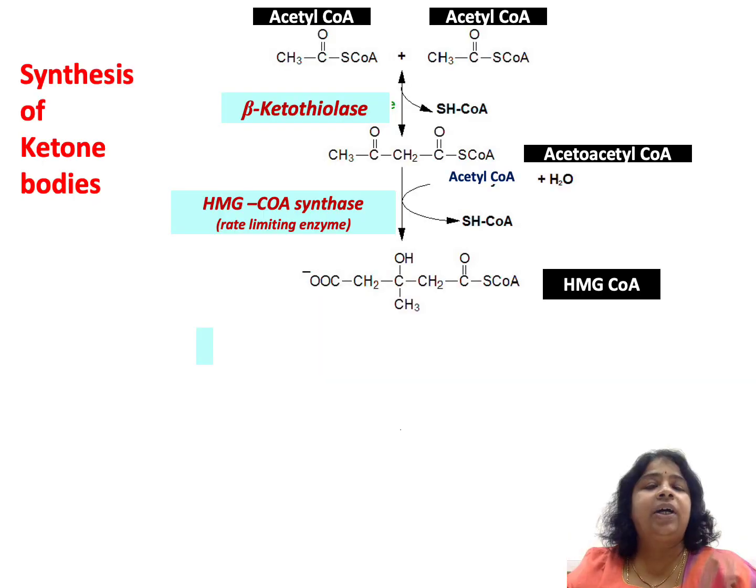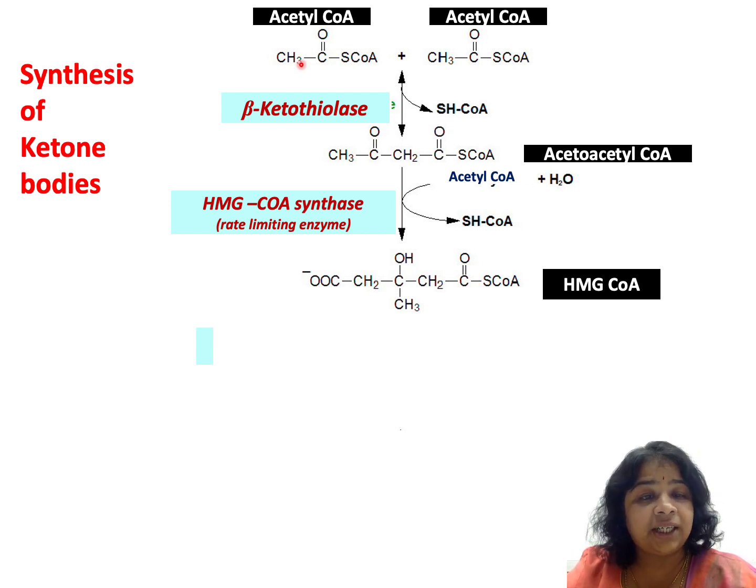So let's look at the synthesis of ketone bodies. We have two molecules of acetyl-CoA which will condense together. The enzyme required is beta ketothiolase. This is a reversible reaction.